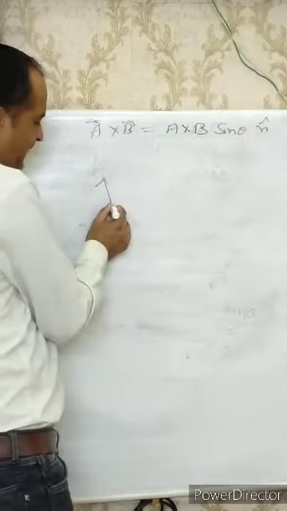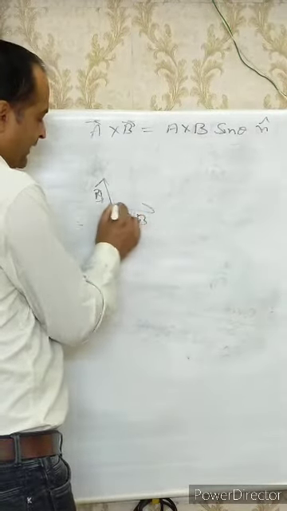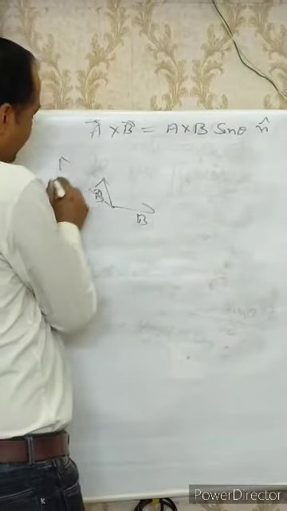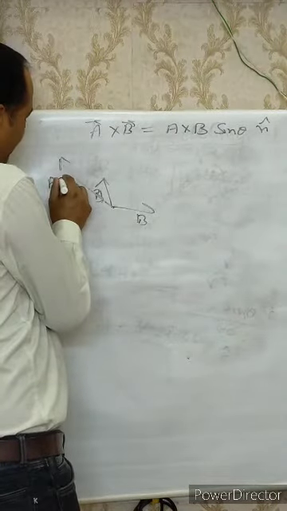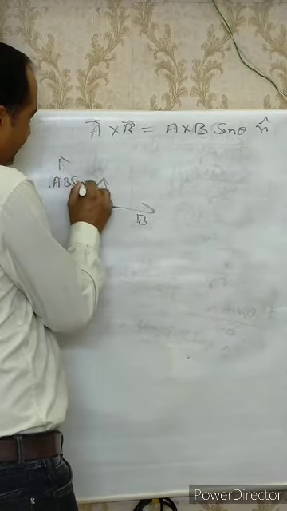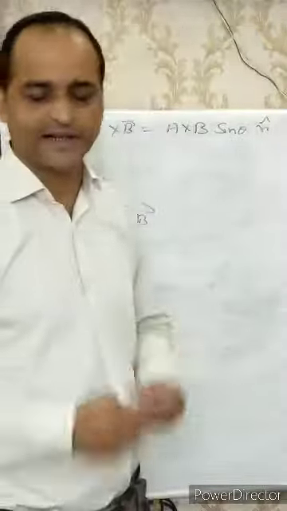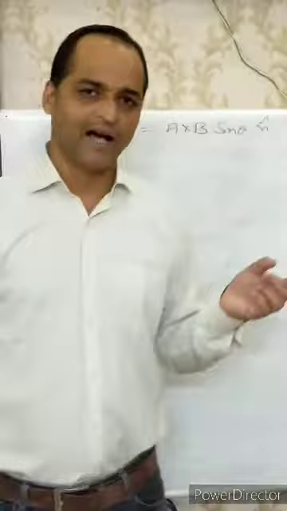Suppose this is A and this is B, then their resultant vector A cross B, which is AB sin theta, is perpendicular to the plane containing A and B. Similarly, the direction of the magnetic field will be perpendicular to the plane containing dl and r.